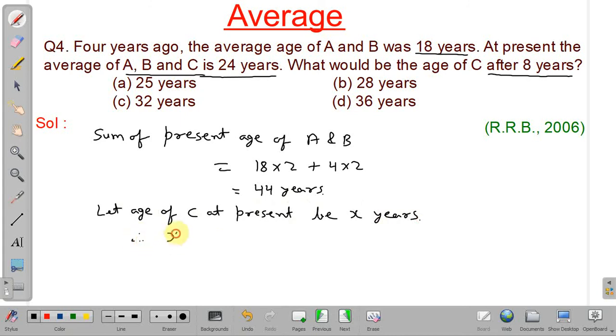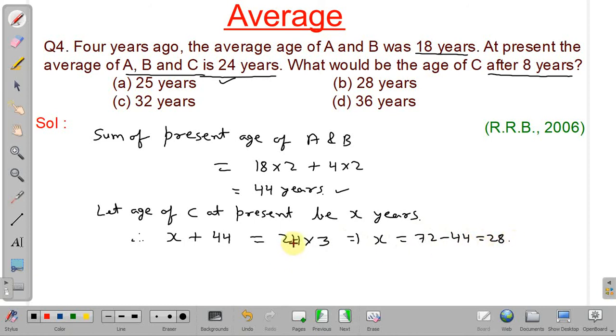It will be X, that is the present age of C, plus the sum of A and B's ages, 44, as we have calculated, and this will be equal to the average age of A, B and C, which is 24 years. So 24 years is the average, and there are 3 persons, so we have to multiply by 3. So from this we will get X equal to 72 minus 44, that is equal to 28.